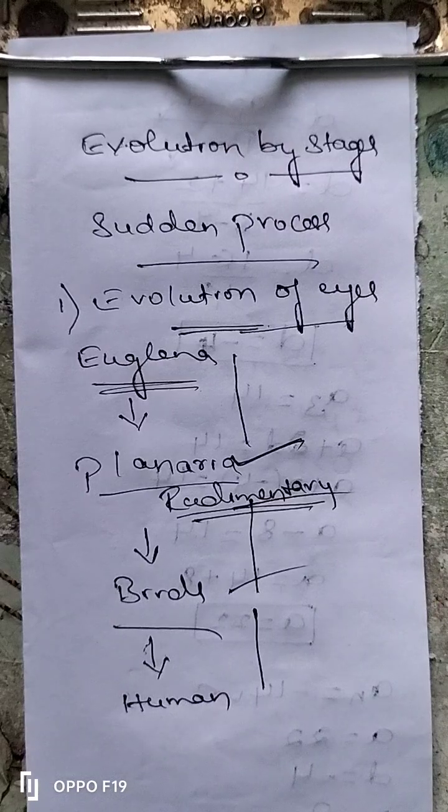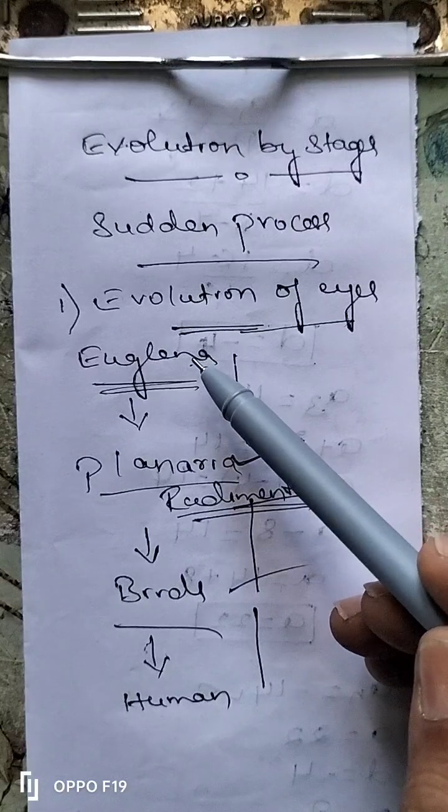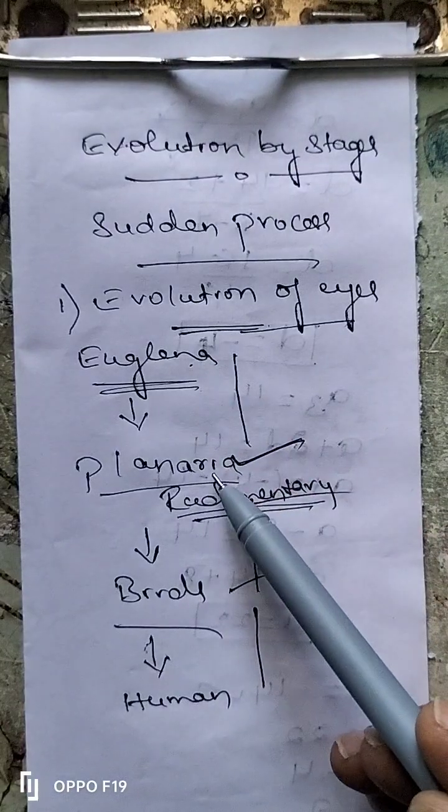This is what we call evolution of eyes. So this you have to keep in mind. One more time I will repeat this. The eyes present in the euglena: eye spot. The eyes present in the planaria: rudimentary eyes.